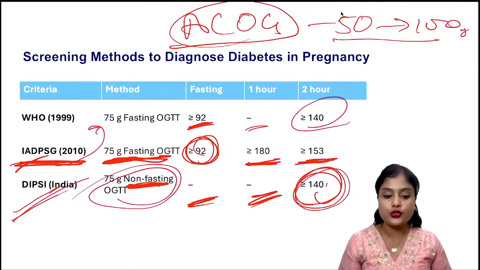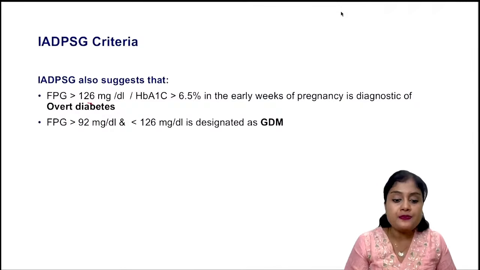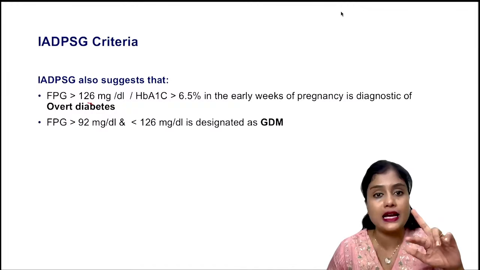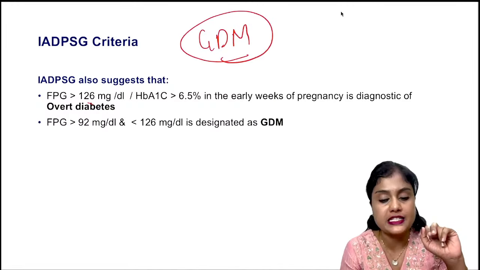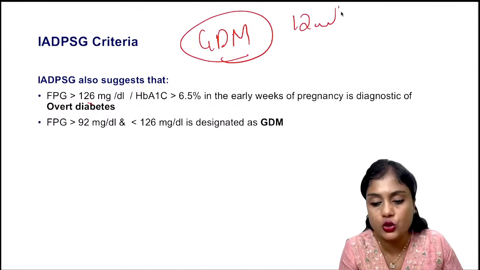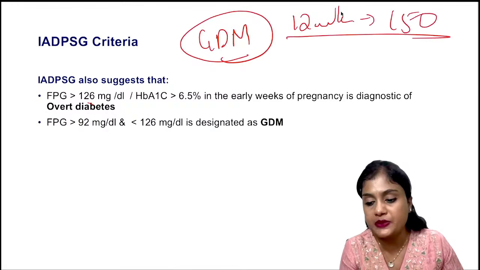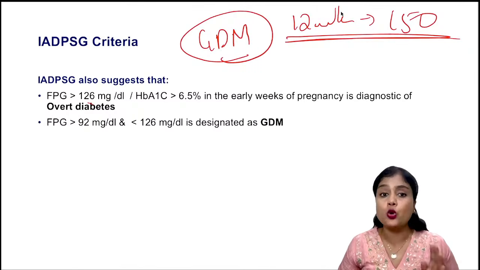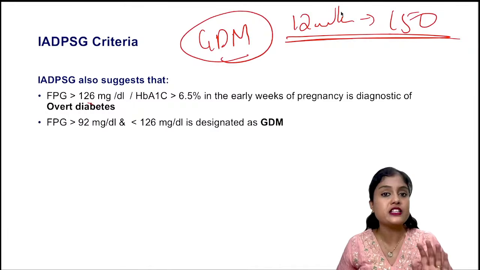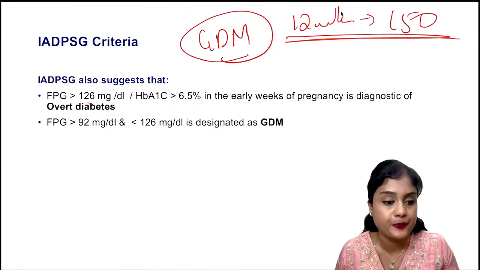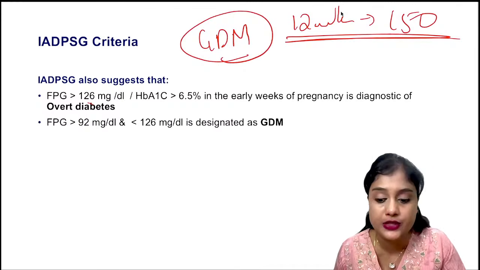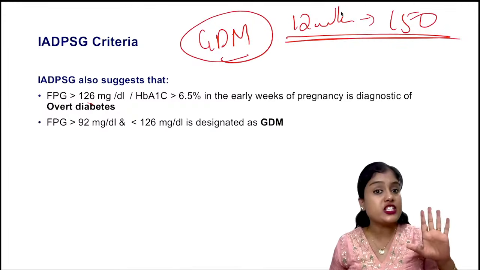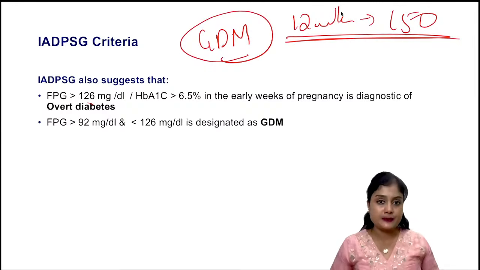I have a question also for you similarly. Now we diagnose GDM. So how do we differentiate whether a patient is GDM or overt diabetes? So first time detection in pregnancy, is it GDM? Let us take at 12 weeks you did OGTT. It came as 150. Okay, DIPSI came as 150. Is she diagnosed in the first trimester? Is she GDM or overt diabetes? That means someone who is already diabetic has got pregnant. You should answer this question. 12 weeks pregnant patient, you did DIPSI and the 2 hour value is 150. Is she GDM or is she overt diabetes?